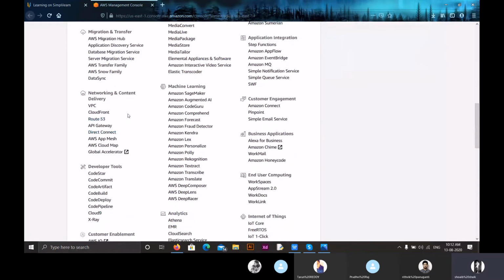This is a part of the networking and content delivery services. We already discussed what the networking and content delivery service is, what categories are present in it, and why we use it. We also discussed another service, that is Virtual Private Cloud, which we use when we require resource isolation. Coming to Route 53, we use Route 53 when we require a DNS system.